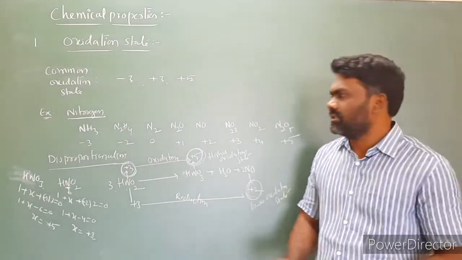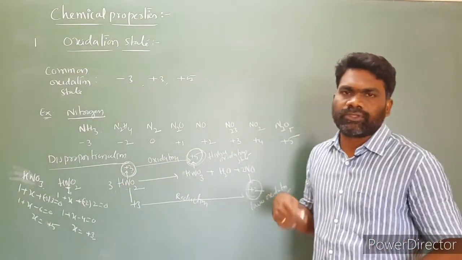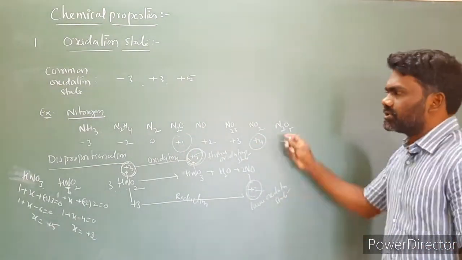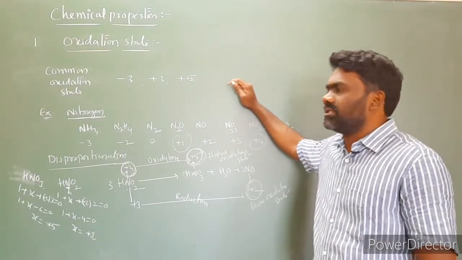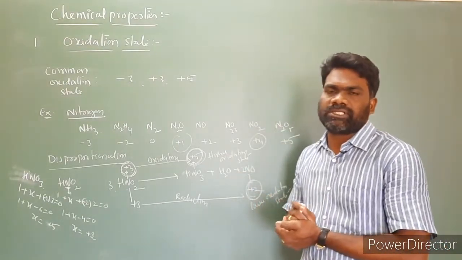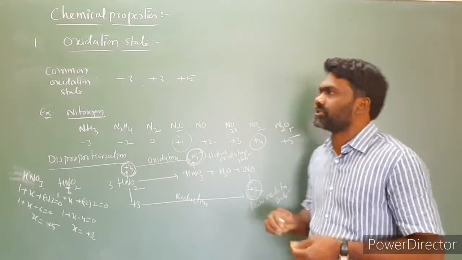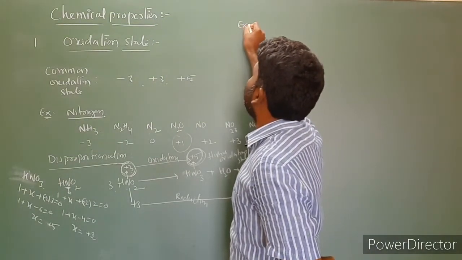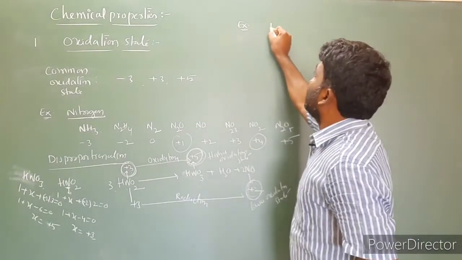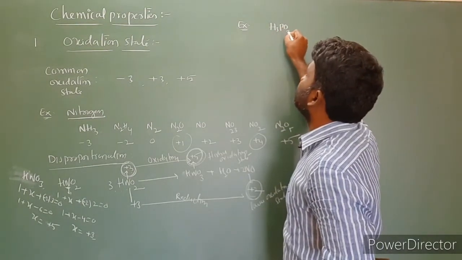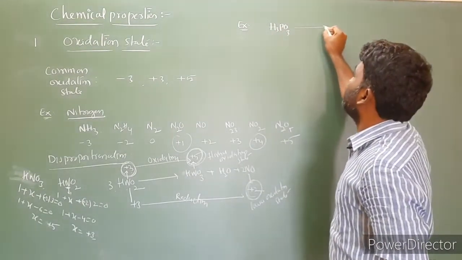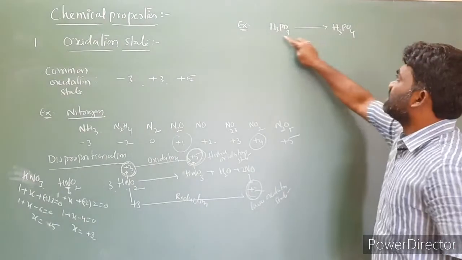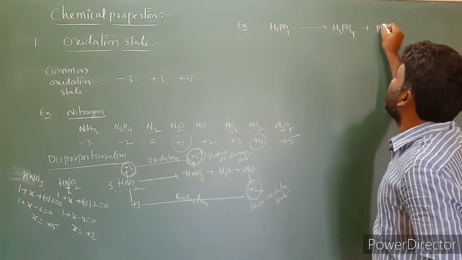So the point here is that the intermediate oxidation states of nitrogen, +1 to +4, undergo disproportionation. In addition to nitrogen, the intermediate oxidation states of phosphorus also undergo disproportionation. Let us take an example for the phosphorus case. I am taking H3PO3, phosphorous acid. This phosphorous acid is converting into H3PO4, phosphoric acid, and one product is PH3.